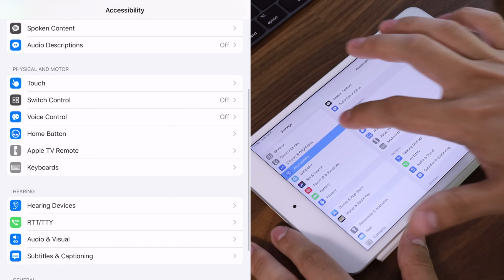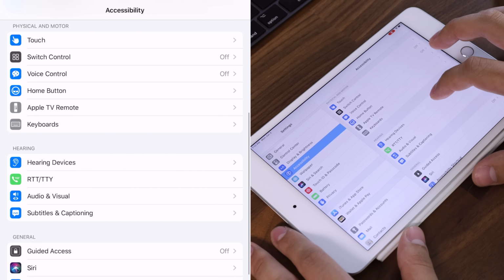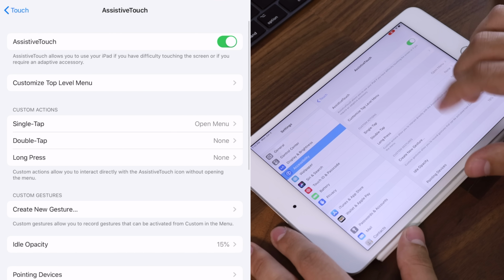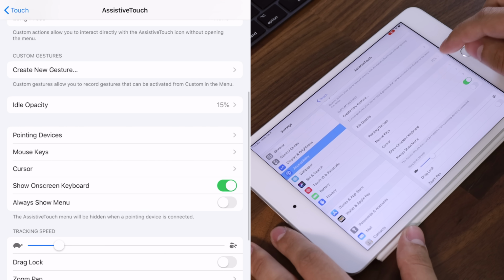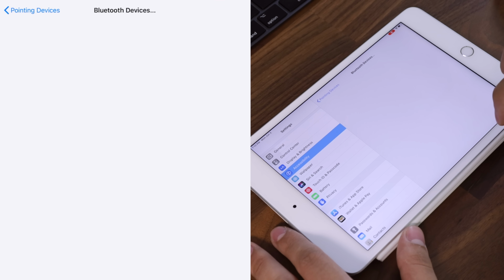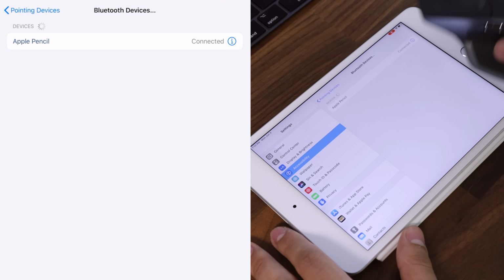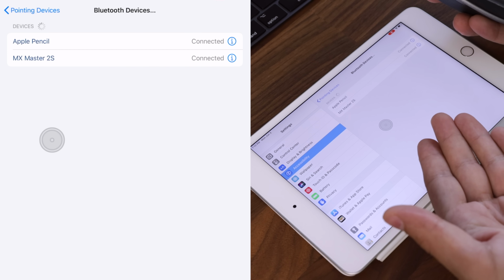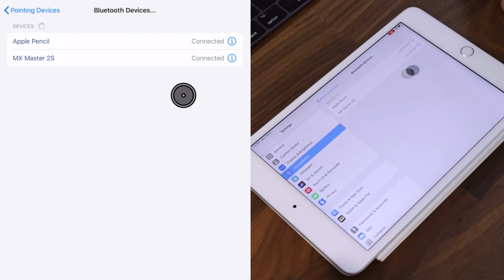And this feature is hidden under accessibility, and then we go down to touch, and then we go into assistive touch. Then we go here into pointing devices, Bluetooth devices, and then you can see here that my Apple Pencil is the one connected. Here I have a Logitech MX Master 2S. We can go here and switch it to number 2 since it was connected to my laptop. You can see that it instantly connected and we have a little pointing device right there.